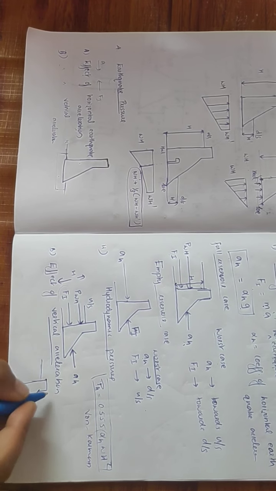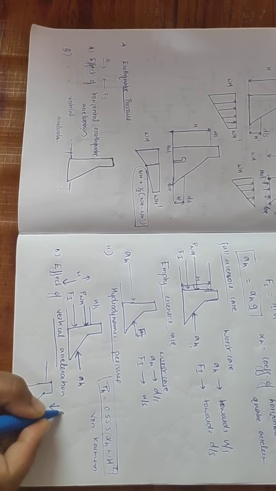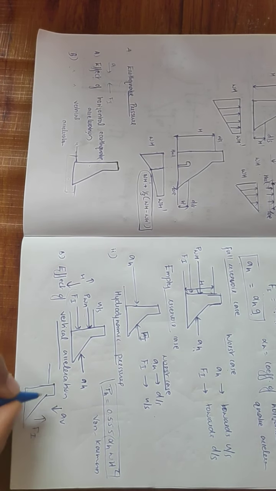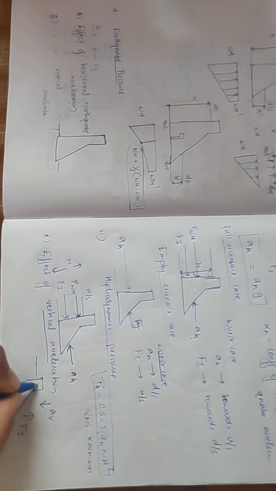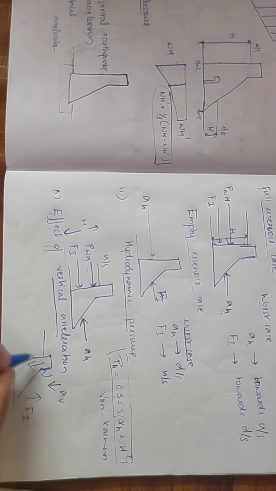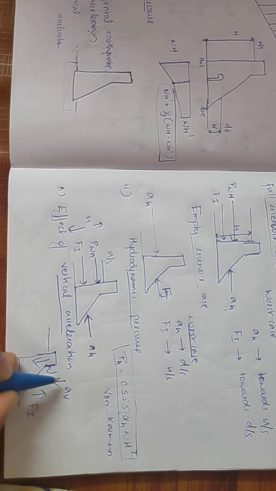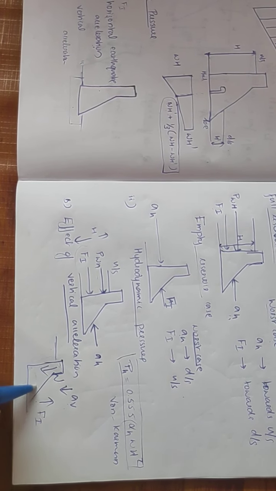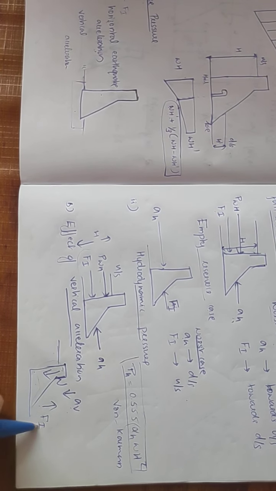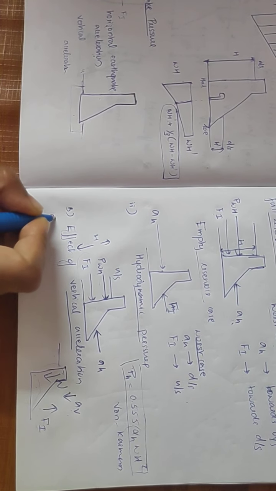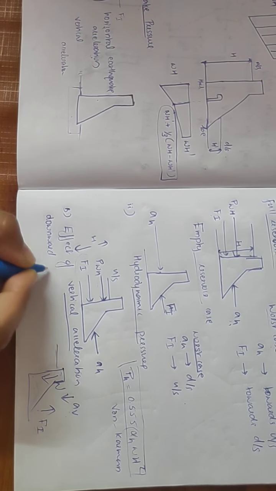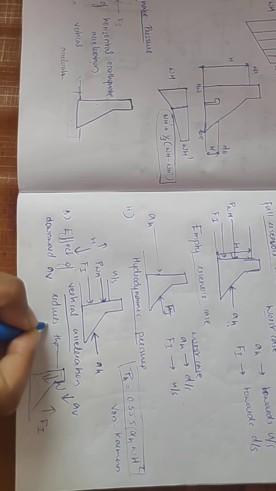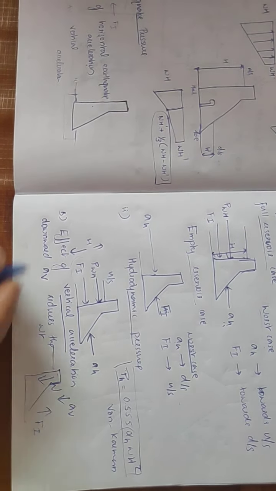Okay, if vertical acceleration AV is acting downward, inertia force will be acting in the upward direction. The weight of the water as well as the weight of the dam is always acting downward. But as a result of the downward vertical acceleration, an inertia force is developed upward. So the self weight is reduced as a result of this inertia force. So downward vertical acceleration always reduces the self weight of the material.